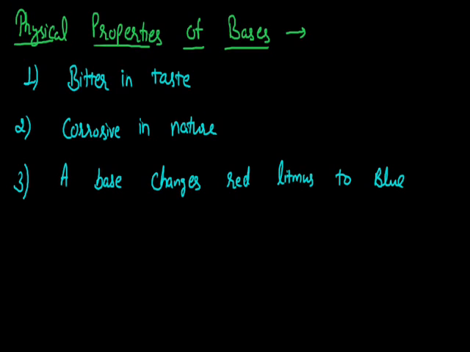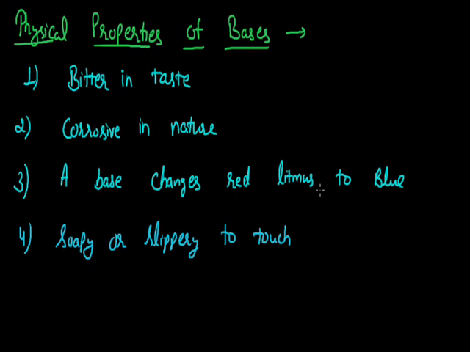Now they also show another kind of indicator test, but here we are talking about the simplest kind of indicator, that is litmus paper, and the base changes the red litmus paper into blue litmus paper. Now the next property of these bases is, when we touch these bases, we find that these bases are soapy or slippery to touch. So those are the properties of bases.